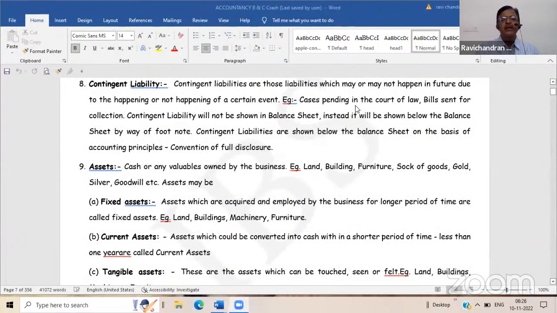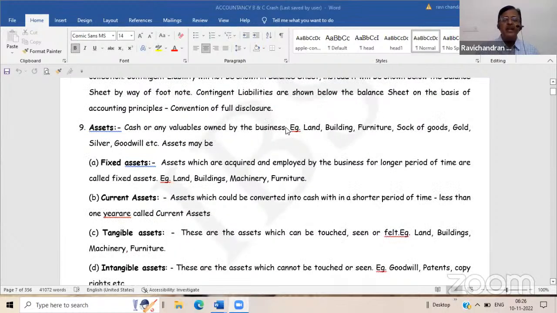Sir, what is the main difference between contingent liabilities and contingent assets? Contingent assets are also there. In some of the company accounts, you can see contingent assets, but there we will call it a fictitious asset. In the case of assets, it will be known as fictitious or intangible, like that.